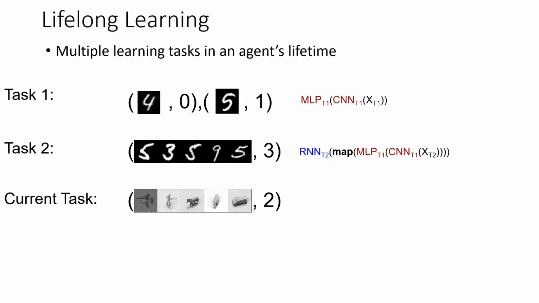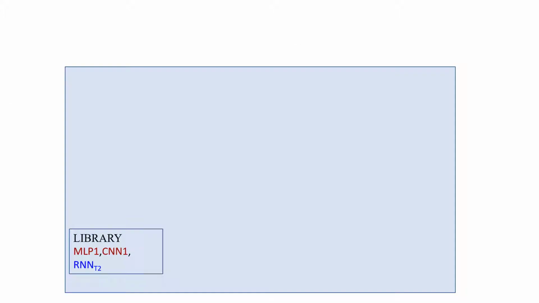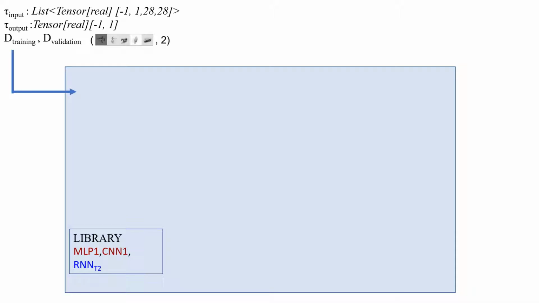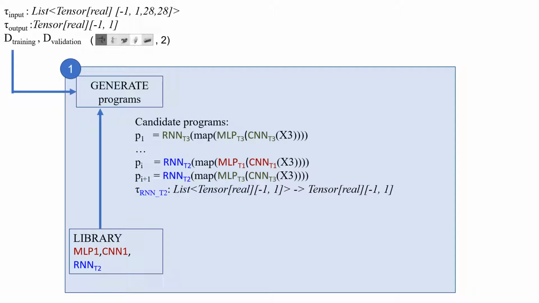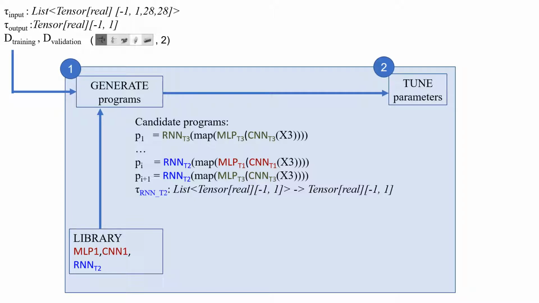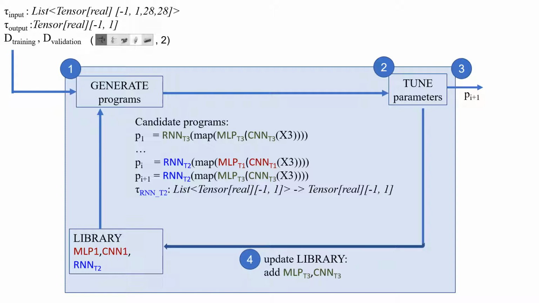We next show how HOUDINI learns to count the number of animals in a list of toy images. HOUDINI has a library of pre-trained networks from the previous tasks. Given a new task, we use a symbolic program synthesizer to search through possible programs, specifying the neural architecture and what to reuse. Next, we evaluate generated programs, tuning any new parameters. The best performing program for task 3 is the one reusing the counter from task 2, therefore HOUDINI returns this program. Since the best program introduces 2 new functions, we add these functions to the library and make them available for later.